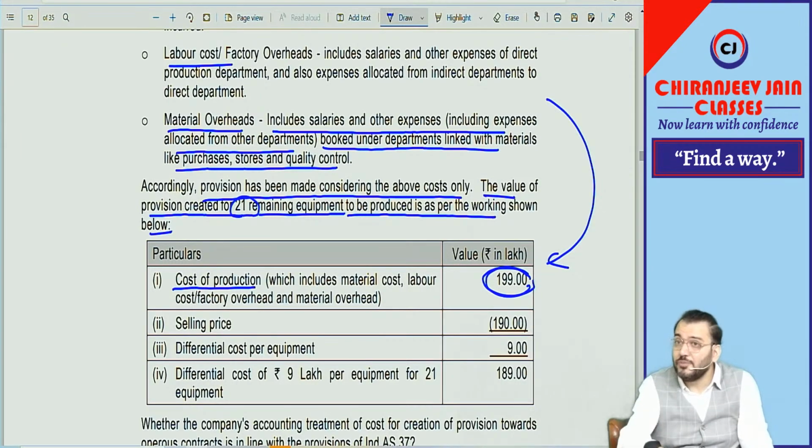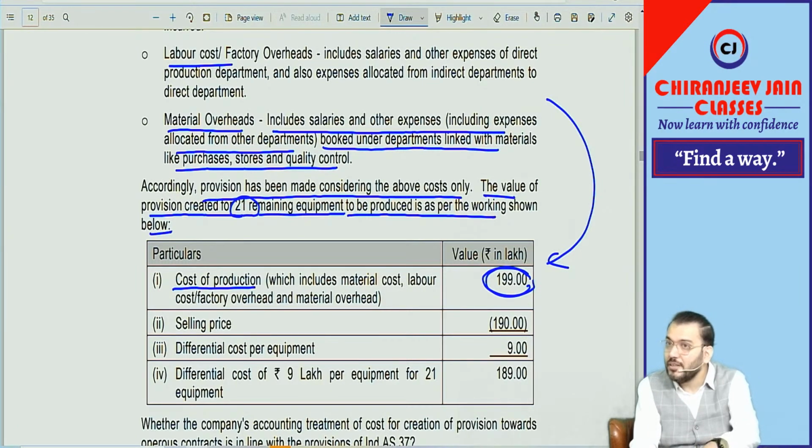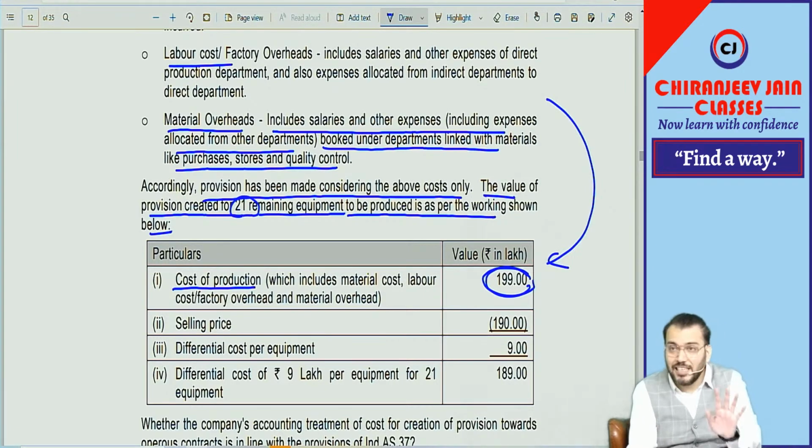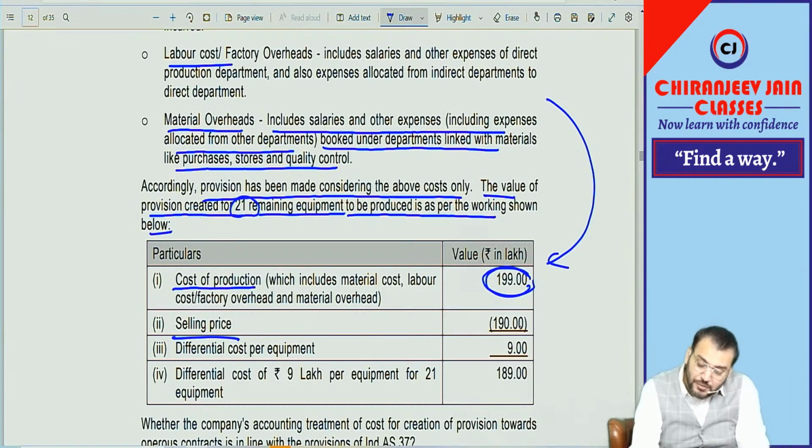Normally we don't create a provision for this. For any manufacturing which is under work in progress, will you create any provision for expected cost? No. But for this we need to create a provision. Less, from this we will deduct NRV of inventory, the selling price of inventory, because we can sell it. So selling price is 190.